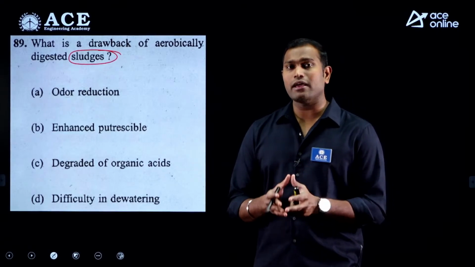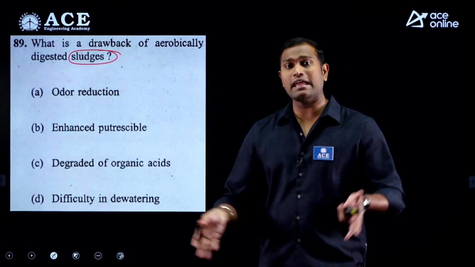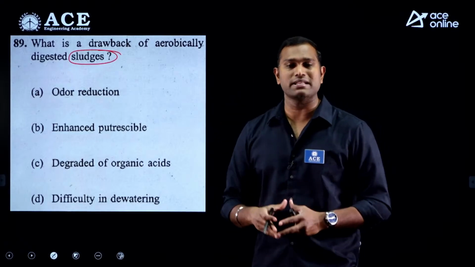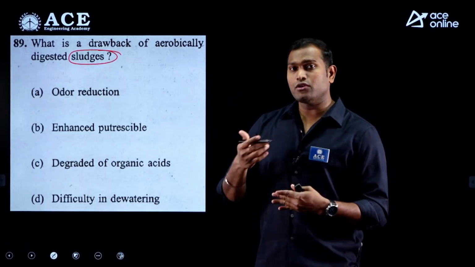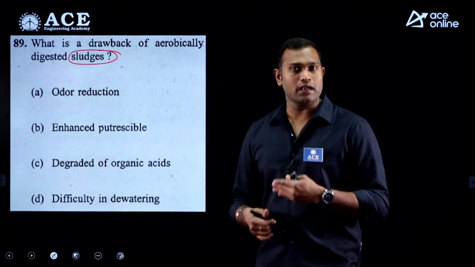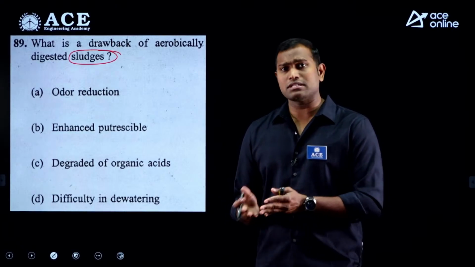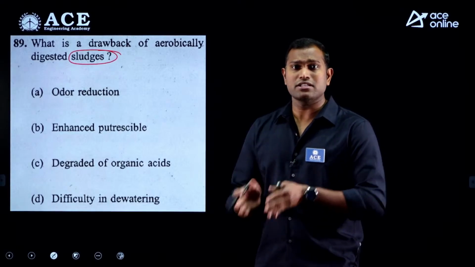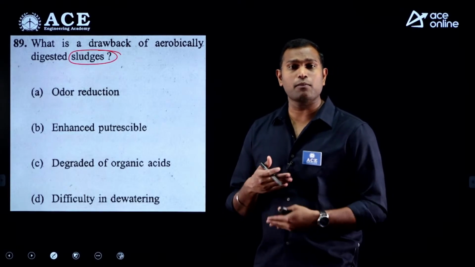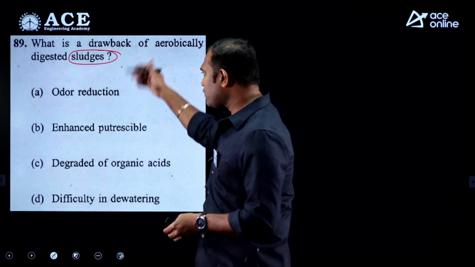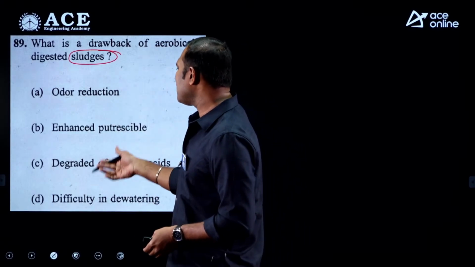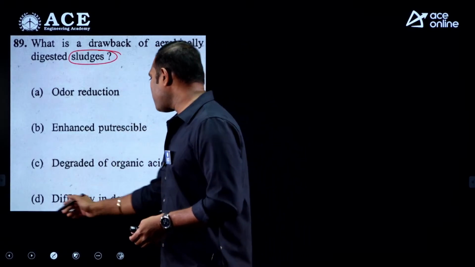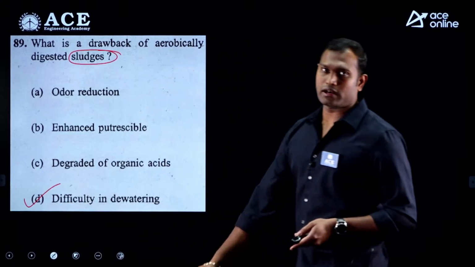But the problem with aerobic decomposition is that it produces more sludge again. When you treat the sludge aerobically, the end product is again sludge, and it is very difficult to remove that sludge from the system, which means we get a problem with dewatering. So from the given options, it's not about odor or enhanced reputable, the problem is difficulty in dewatering.